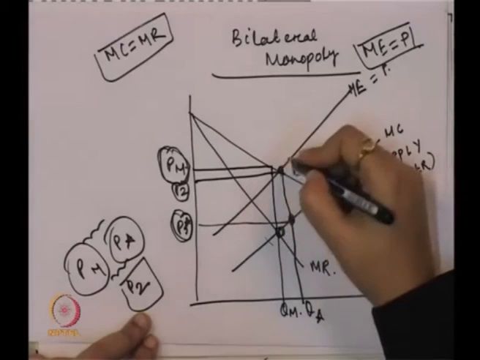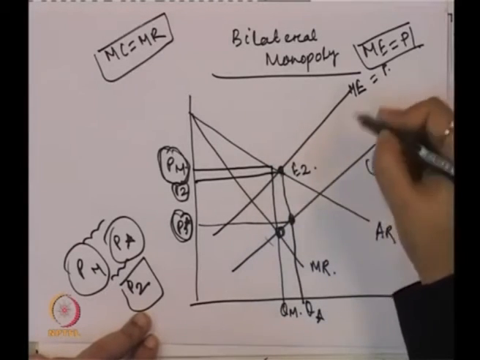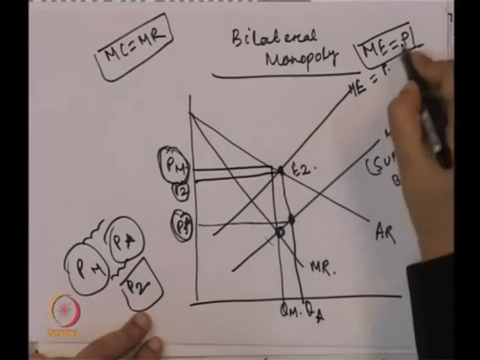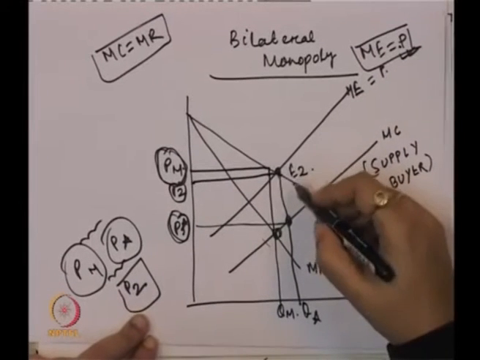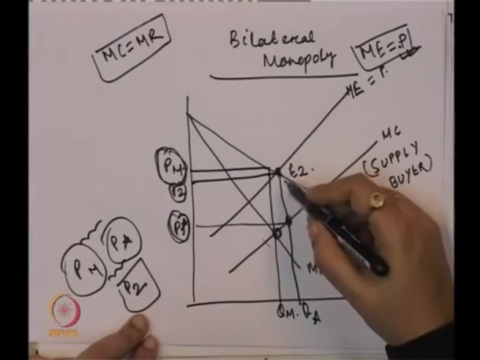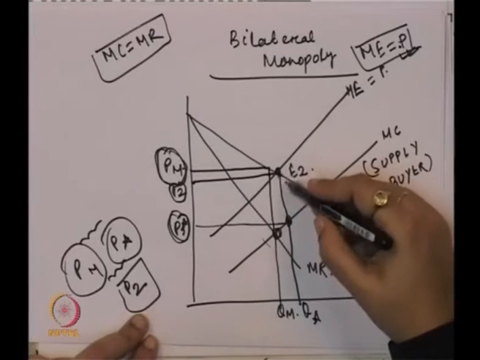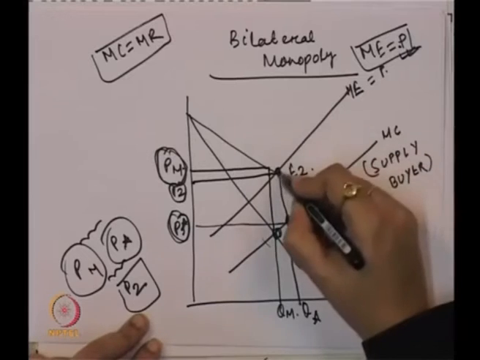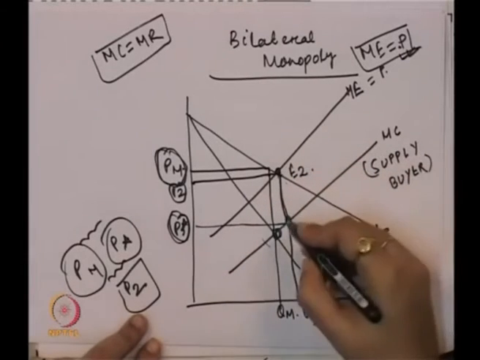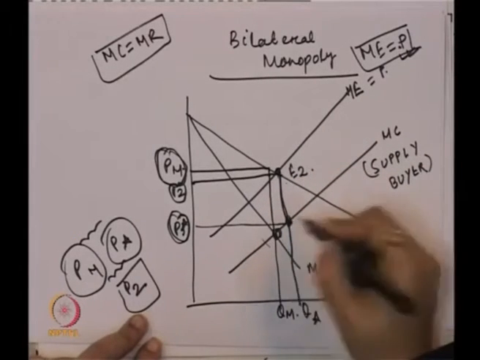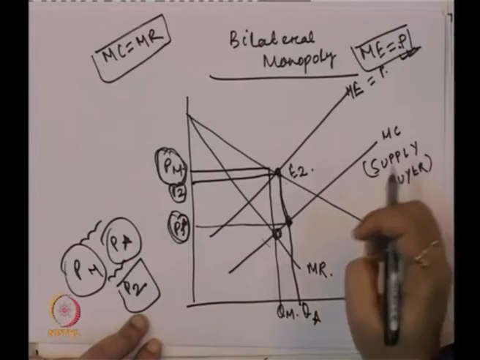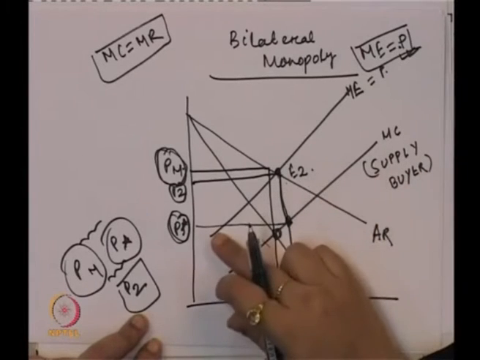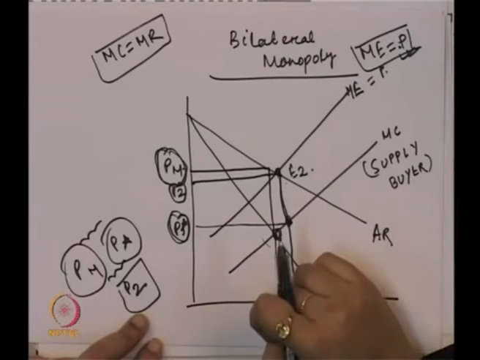And how do we get this quantity level? We find the quantity level where ME is equal to P. And after identifying the quantity level, we then find out what the price is, and to find the price we pick a point corresponding to this output level where it is equal to the MC, and that is the reason we get P star as the monopsonist price.